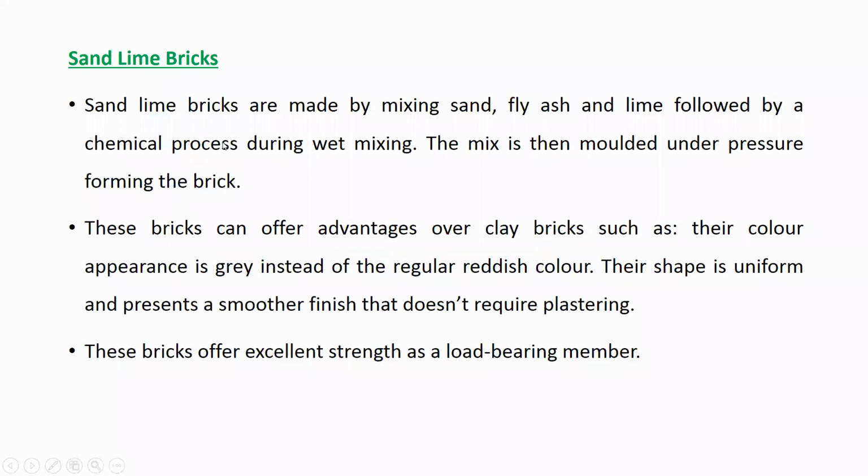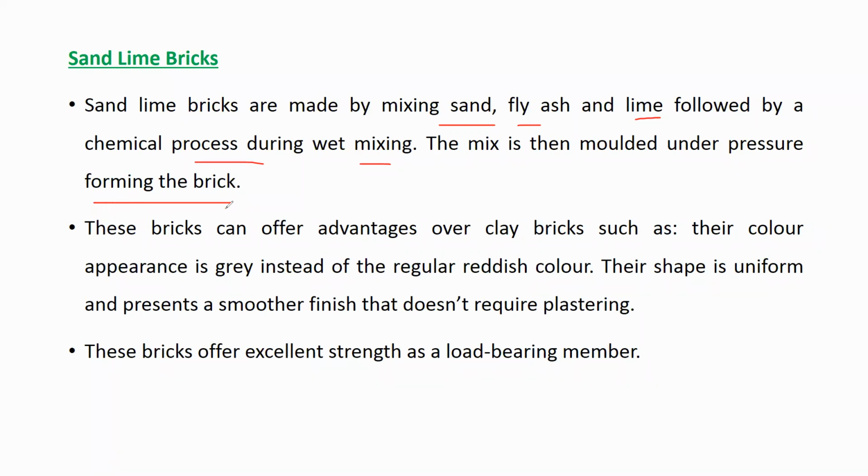Next is sand lime brick. Okay, so this brick is different now. Whatever we discussed till now about brick was a common burnt clay brick. Now this type is sand lime brick. Sand lime bricks are made by mixing sand, fly ash, and lime, followed by a chemical process during wet mixing. The mix is then molded under pressure, forming the brick. So what is sand lime brick?